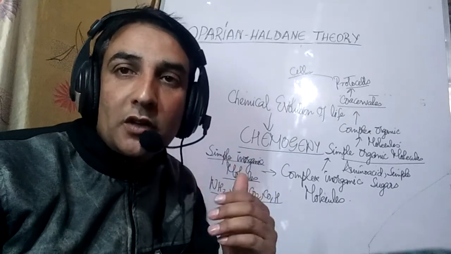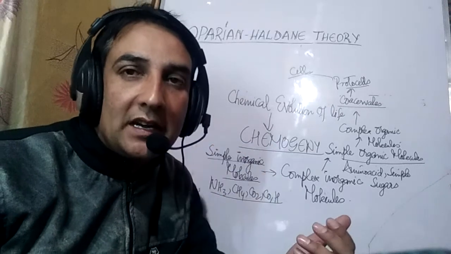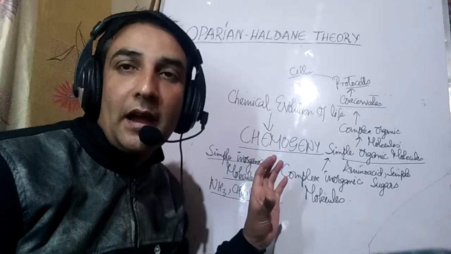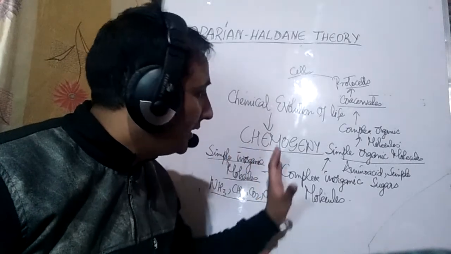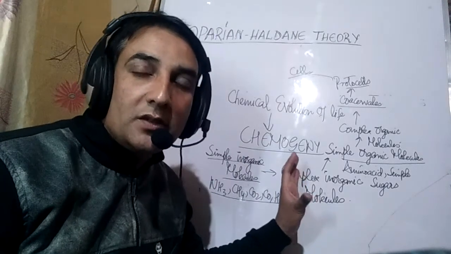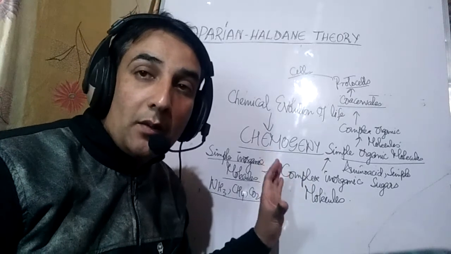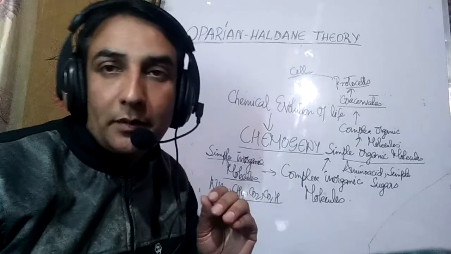Because if the reducing atmosphere had not been present, in other words, if free oxygen was present, this molecular aggregation might never have happened. Because free oxygen never allows this type of molecular aggregation. It degrades the larger molecules by the process of oxidation. So this molecular aggregation was possible due to the reducing atmosphere, or due to the lack of free oxygen on the primitive Earth.